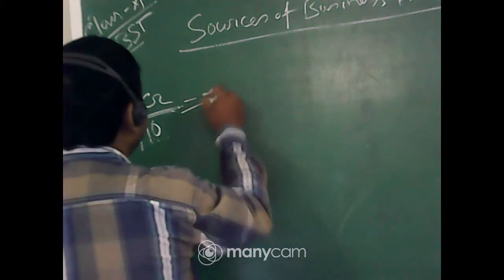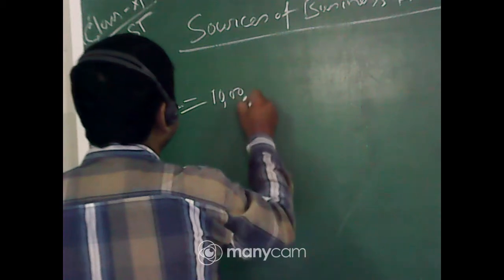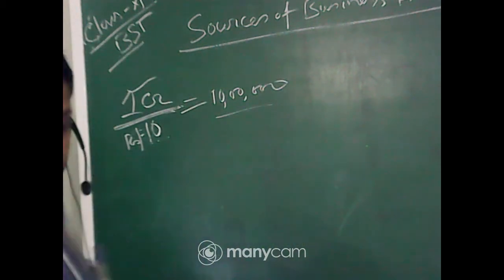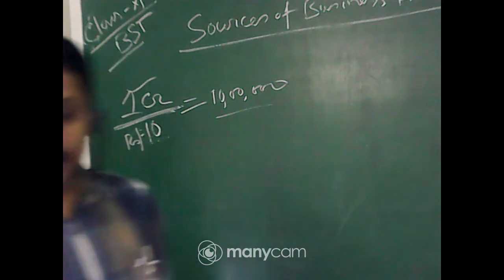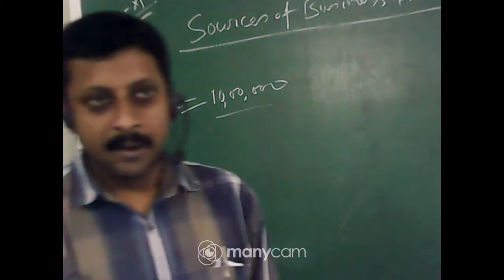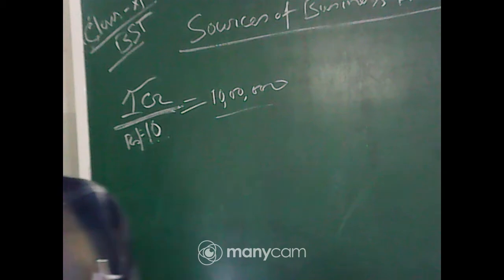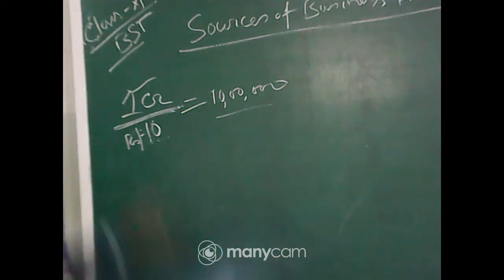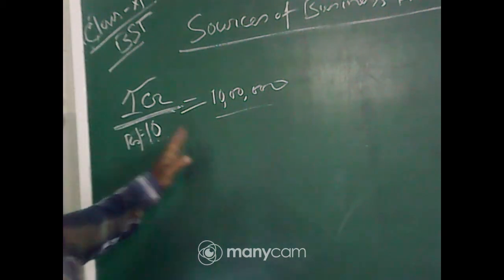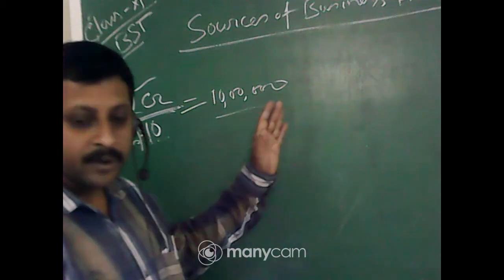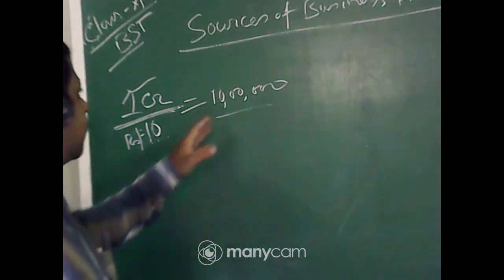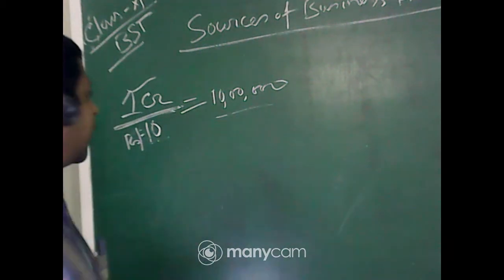So what we will get? We get 10 lakh shares, because any individual cannot invest 1 crore rupees at one time. So that's why the capital is divided into small parts, and these small units are called shares. So here 10 lakh is the number of shares.